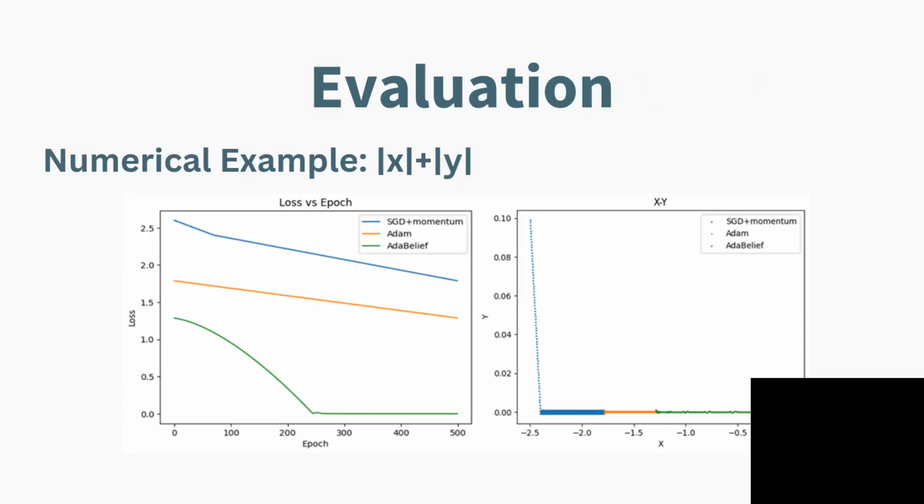In the first experiment, I have a numerical example of the absolute sum function. I have used three different optimizers, AdaBelief, Adam, and stochastic gradient descent with momentum, to find the optimal point for this given function. It can be seen from the graph on the left that AdaBelief, which is in green, converges fastest, followed by the Adam optimizer, which is in yellow color. The XY plot on the right hand side shows that the AdaBelief optimizer was able to reach the optimal point while the other two optimizers lagged behind.